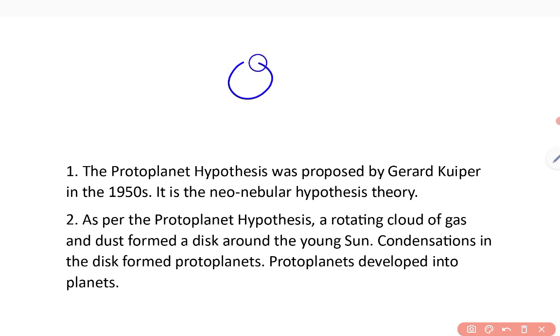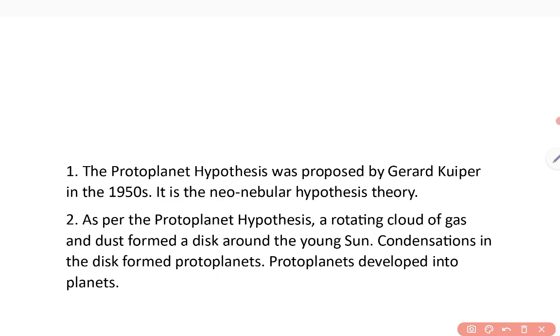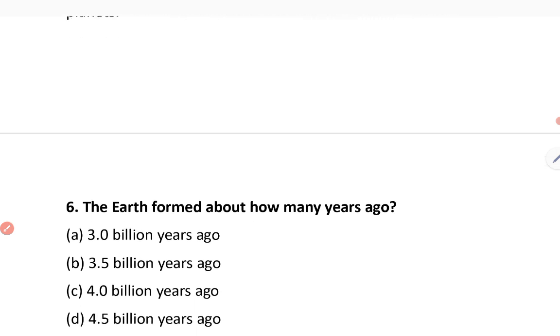So this is the young stage of the sun, and there was a rotating cloud of gas around it, and after the condensation of this gas, the different planets, including Earth, were formed. So the protoplanet hypothesis was proposed by Gerard Kuiper in the 1950s.